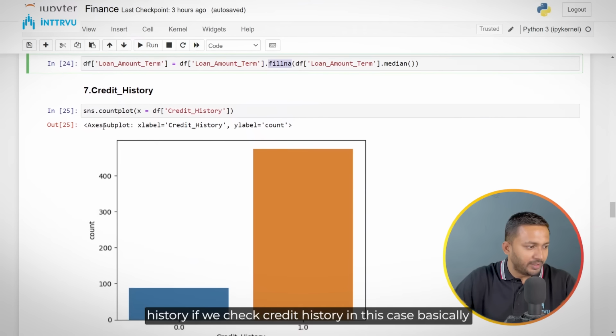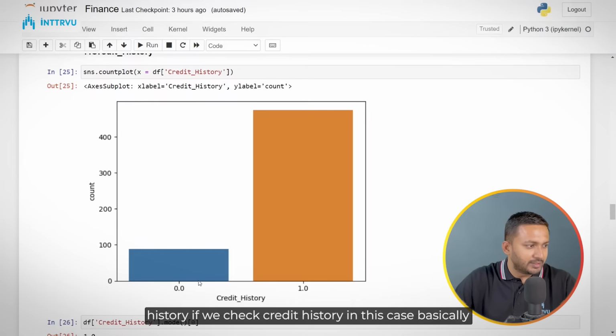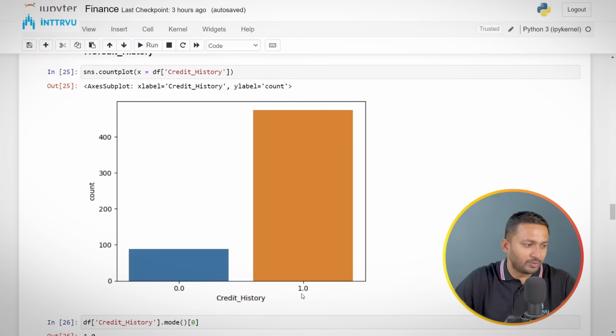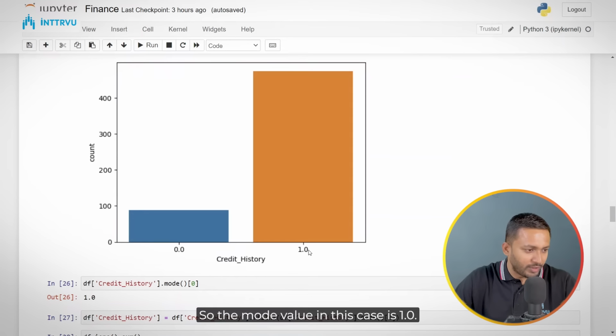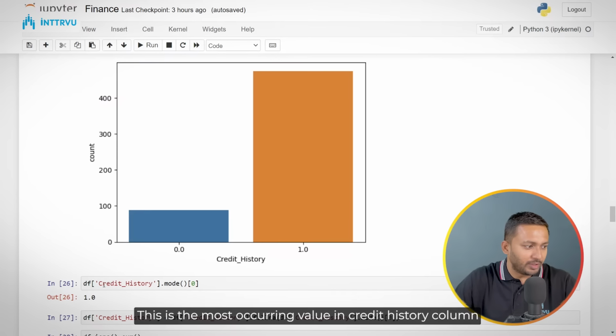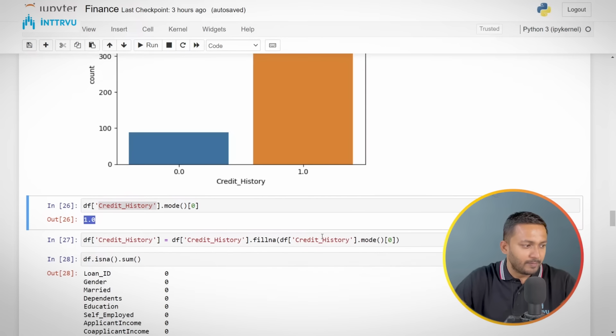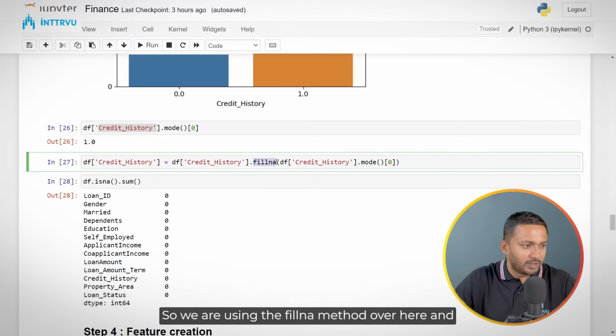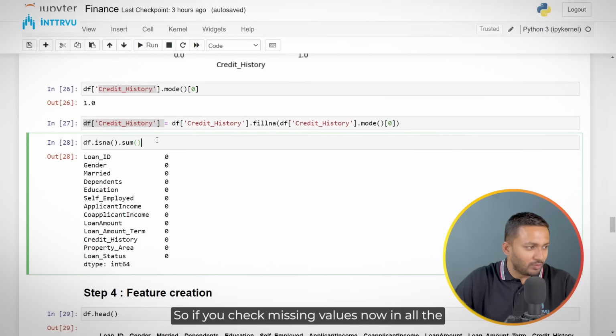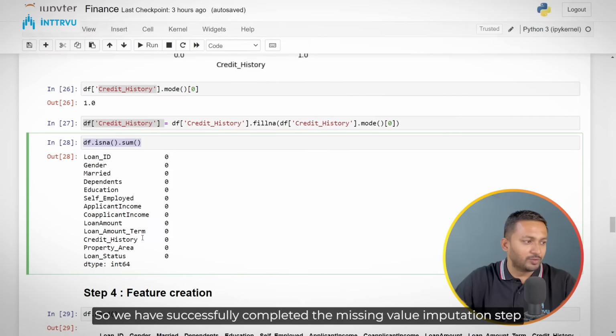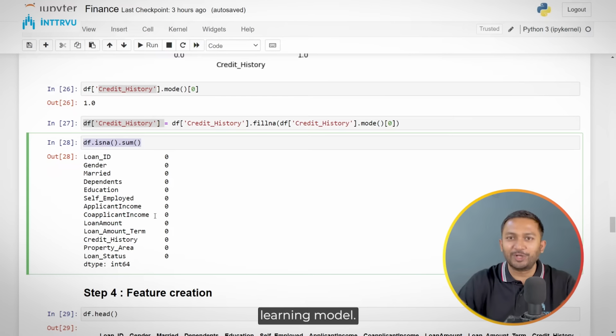And similarly for credit history, if we check it, in this case we have data in the form of categories, so it is 0 and 1.0. The mode value in this case is 1.0 because it is the most occurring value in the credit history column. So we are going to impute using this mode value. We are using the fillna method over here and passing it the mode value for the column credit history, and that would impute the missing values. If you check missing values now, in all the columns we have 0 missing values. So we have successfully completed the missing value imputation step, and now we can go ahead and build our machine learning model.